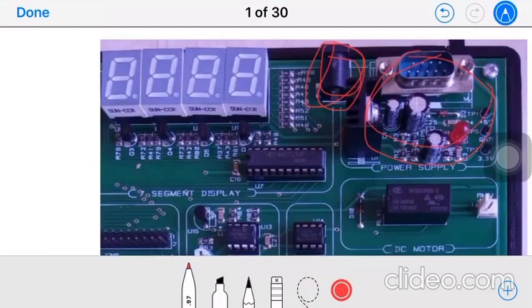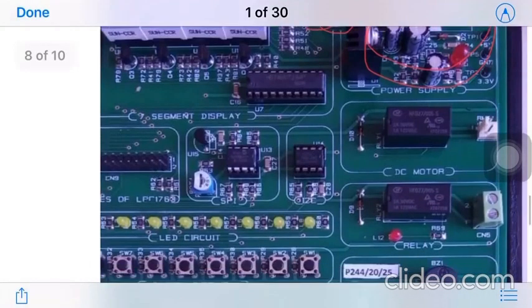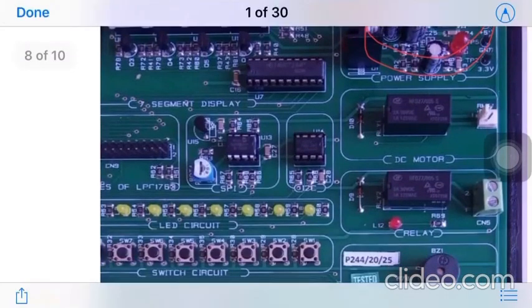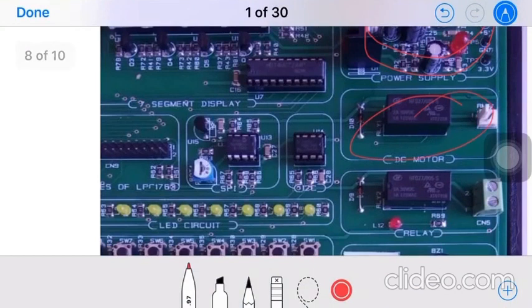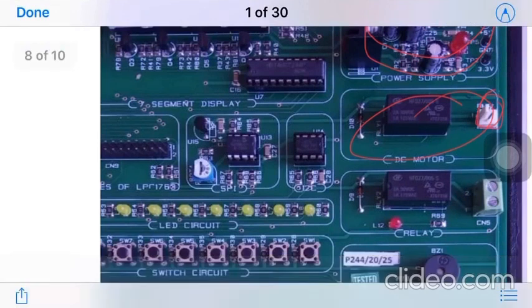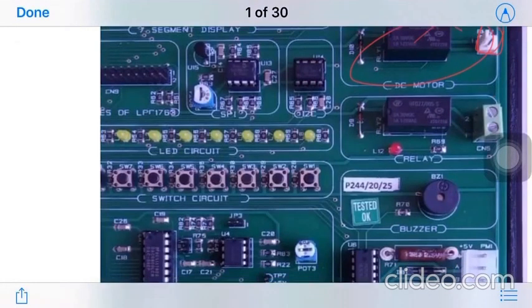Then below that we have a DC motor interface, right? Two pins connection is required for a DC motor, where we will be connecting the 2 pins of our DC motor. We have already studied how to write a program for a DC motor. Then we have a relay provided here, and the relay buzzer experiment is there.